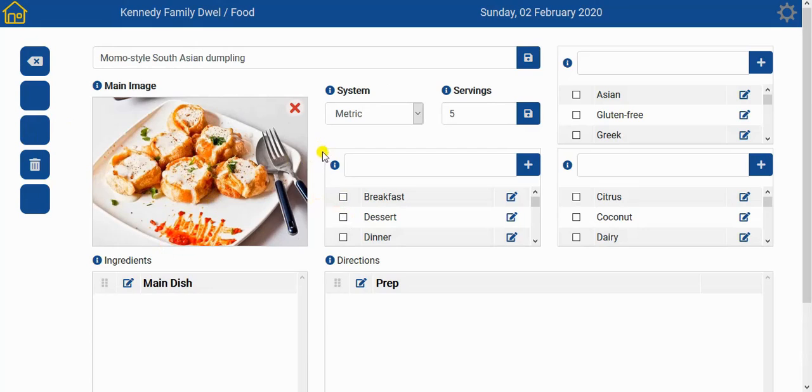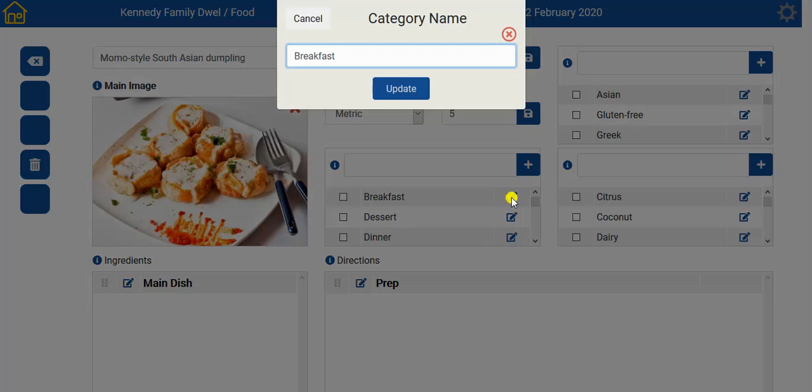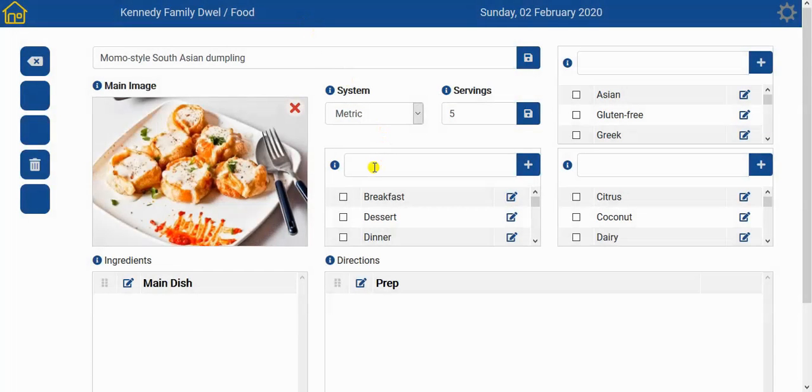One of them is the category that this recipe belongs to. Now you may set up your own categories or use the system ones. You can also update the system categories by clicking the edit button and just changing the name of it or deleting it altogether. It's up to you. We won't do that now.